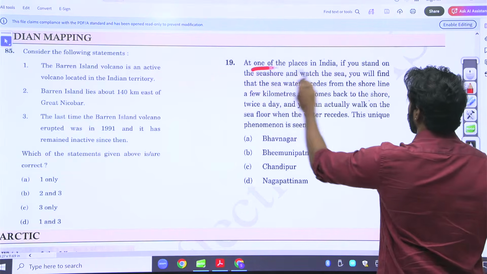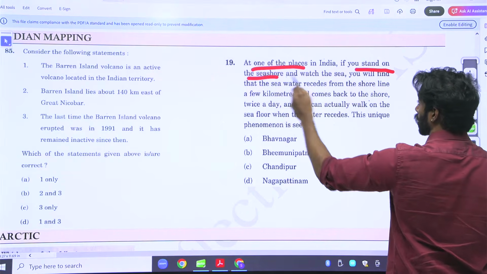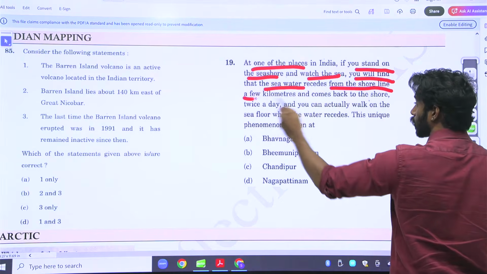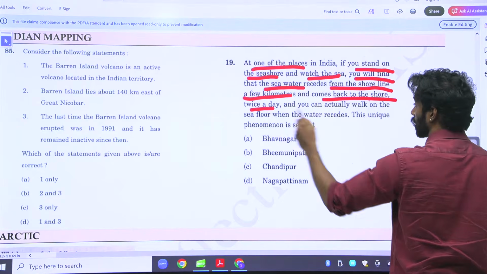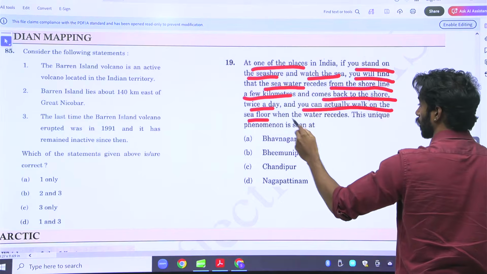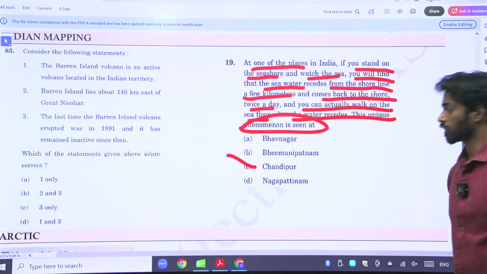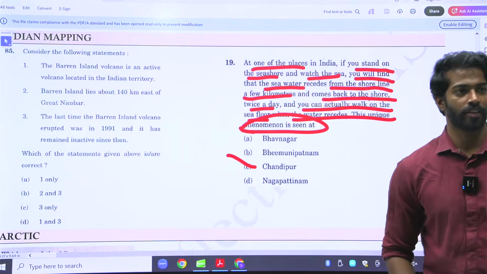At one place in India, if you stand on the seashore and watch the sea, you will find the sea water recede from the shoreline a few kilometers and come back to the shore twice a day, and you can actually walk on the sea floor when the water recedes. And this unique phenomenon is seen at Chandipur. But you have to know that it is there in Chandipur.